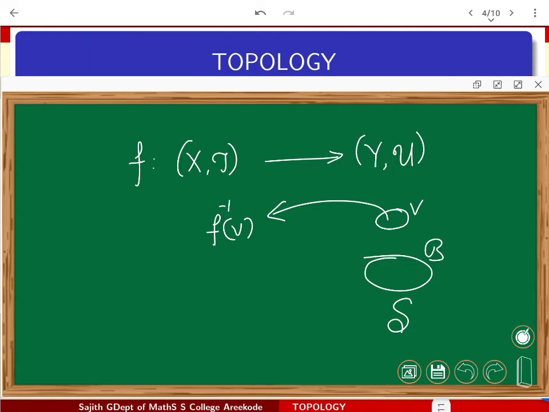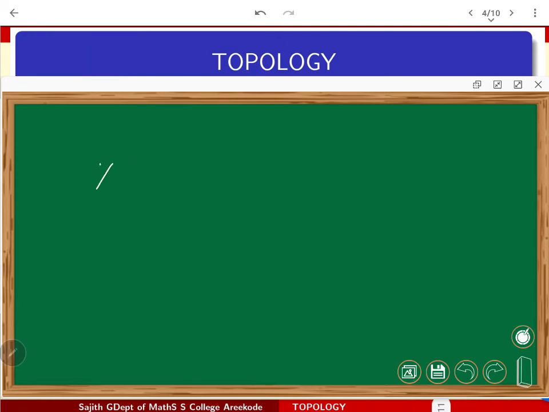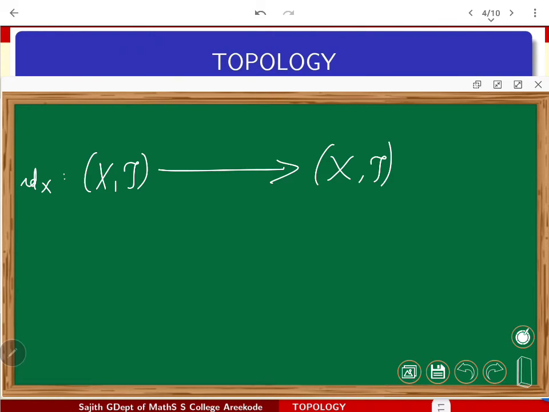By naturally occurring functions we mean, look at any topological space, for example X with tau. One can naturally define the identity function from X to X. The identity function will be denoted by I_X. By definition, you take any element from here, and it has to go to itself. I mean, identity of x is again going to be x. This is how it's defined.